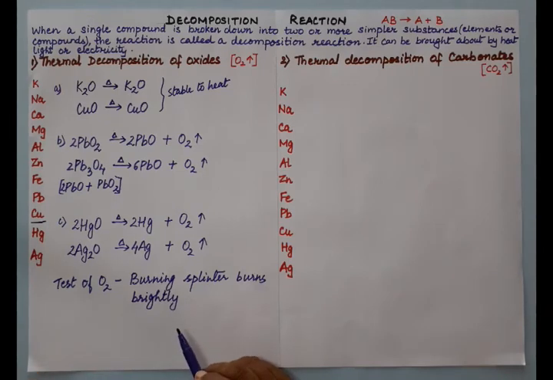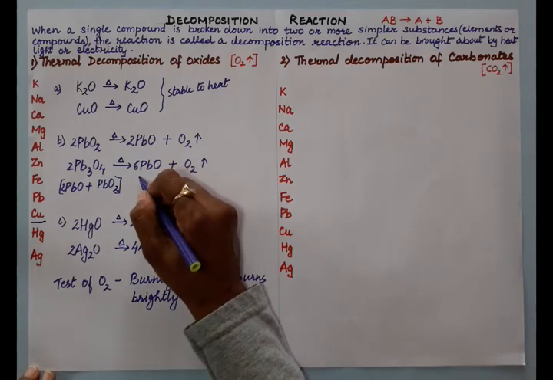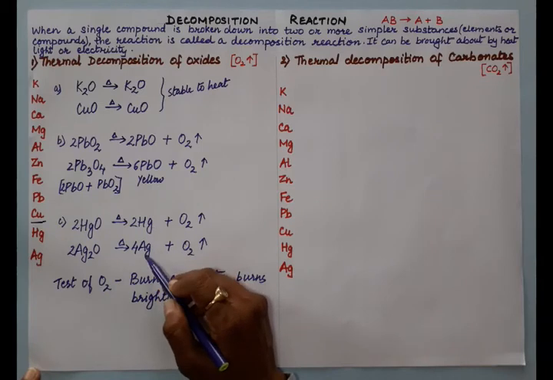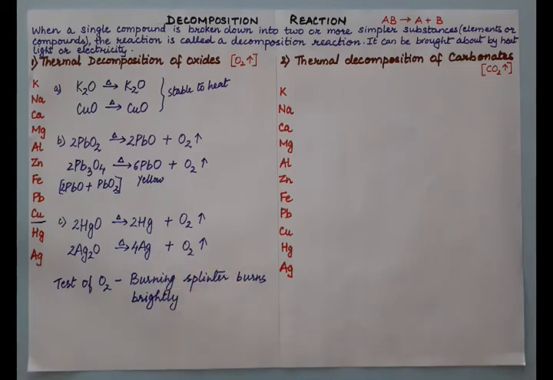And pyrogallol solution turns brown. So this is another test. Here this is yellow when cold. Both these metals are silvery. So when you write observation, you need the test of the gas which is liberating.